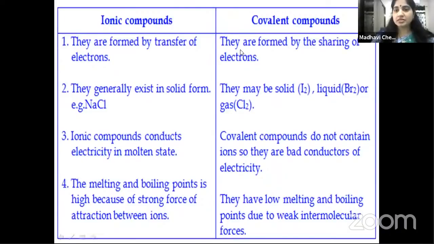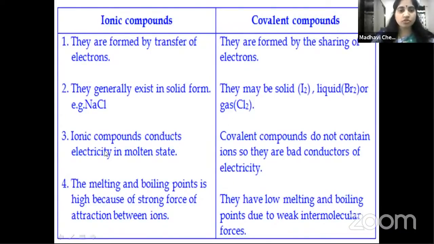Whereas in case of covalent compounds, iodine is a solid, bromine is a liquid, and gases like chlorine, hydrogen, nitrogen, oxygen, all these are gases. Means covalent compounds may be solids, liquids, or gases.